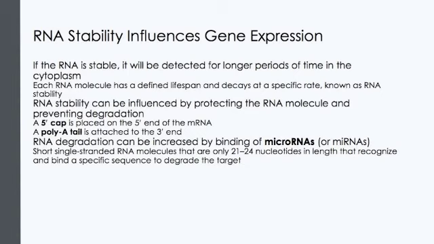Also, the microRNAs are short single-stranded RNA molecules that are only 21 to 24 nucleotides in length. Like transcription factors and RBPs, mature microRNAs recognize a specific sequence and bind to the RNA to degrade the target mRNA. They rapidly destroy the RNA molecule.